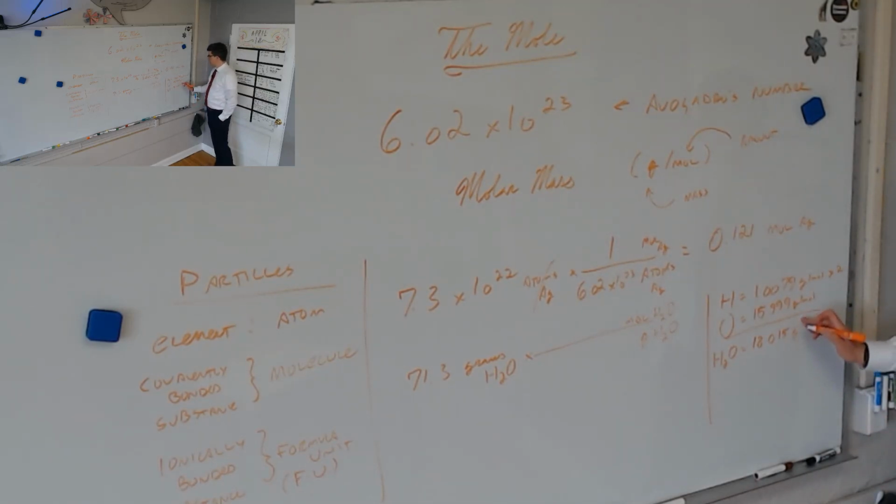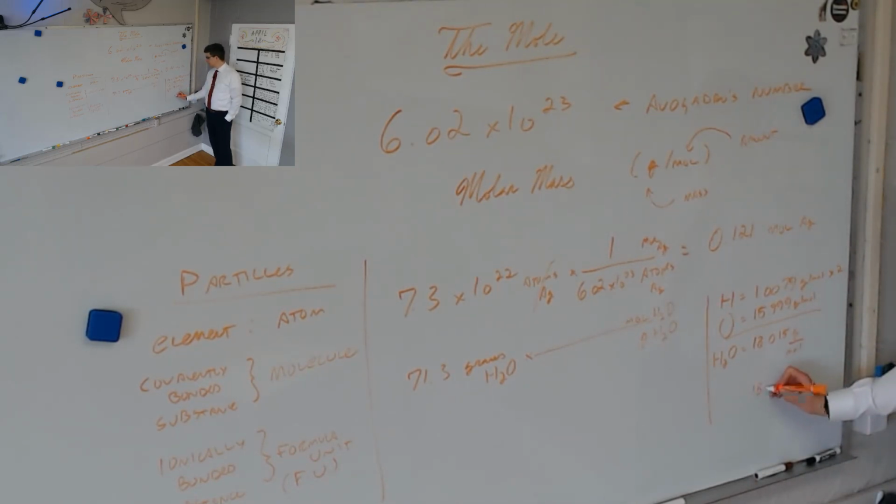Notice this unit, grams per mole. I wrote it the way I usually do. I'm going to write it a different way now. Grams over mole. That tells us how many grams there are in 1 mole. Do you see how this thing is the same as 18.0148? Do you see how these two things are the same? Yes? Are you with me? Tiana? Yeah? Okay, so those two things are the same.